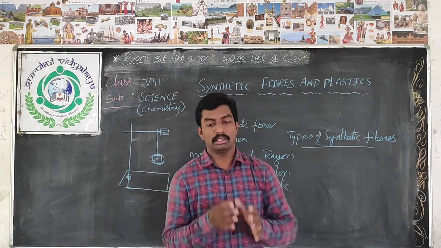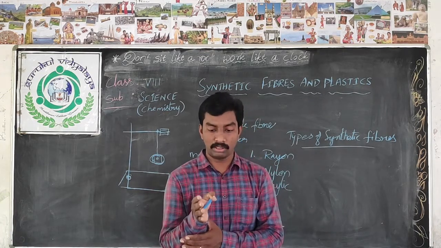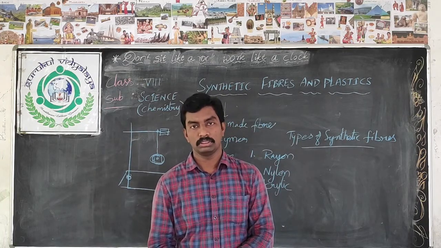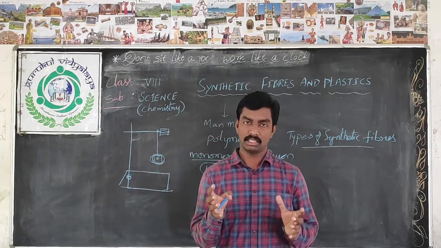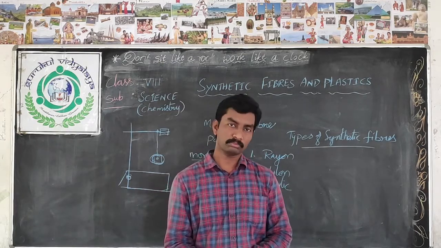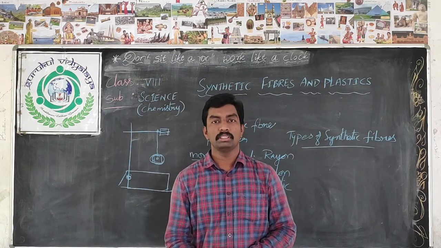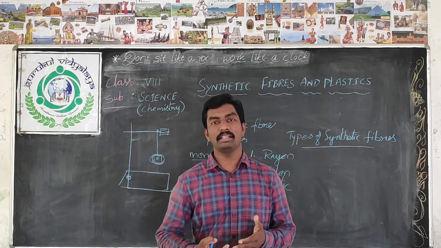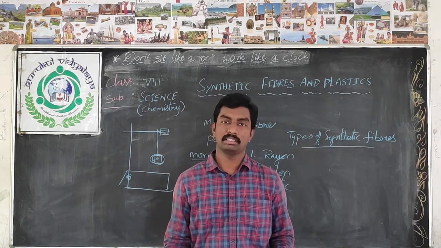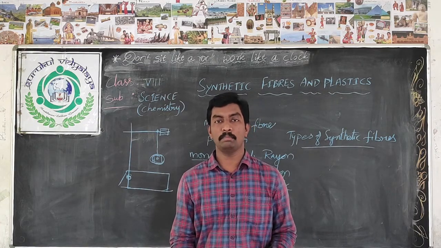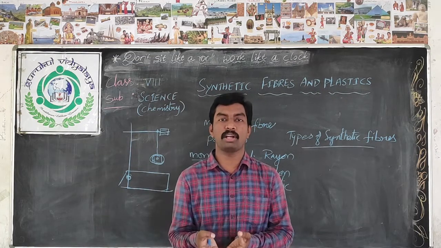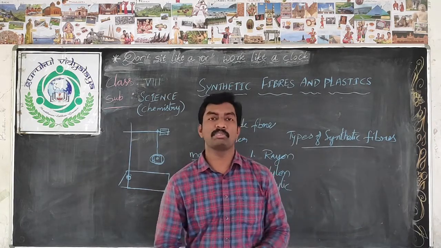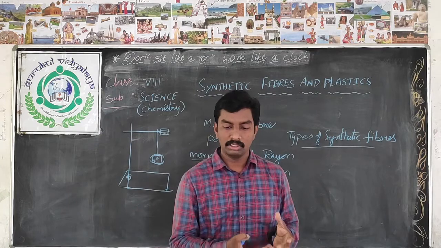Because the wool obtained from natural sources is more expensive. So to make wool available in society, man prepared another synthetic fiber, that is acrylic. It is an imitation of wool. That's why we call it artificial wool.